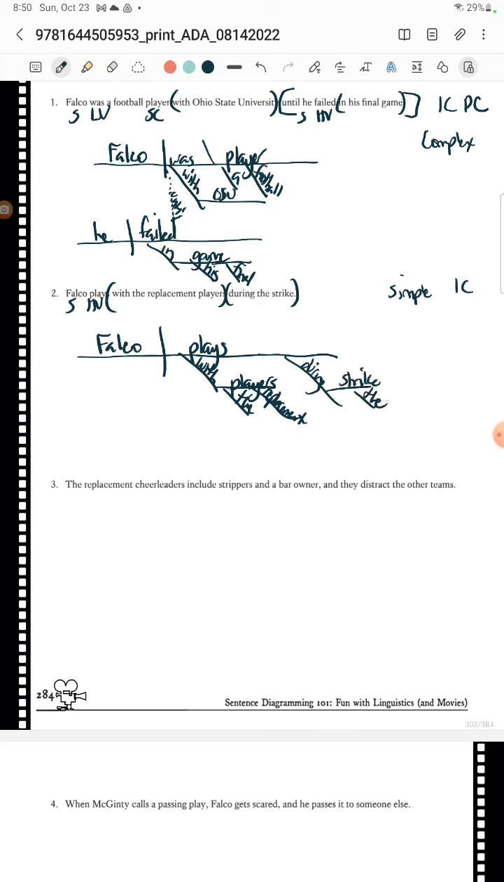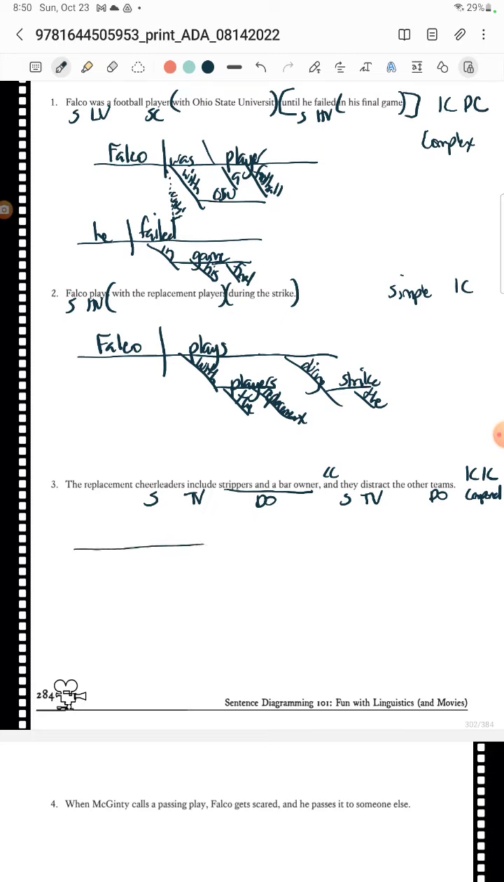Okay. The replacement cheerleaders include strippers and a bar owner, and they definitely distract the other teams. That is definitely the case. Okay. So we have the cheerleaders include, they include strippers and a bar owner, so that's the direct object. Coordinating conjunction, they distract the teams. So it looks like we've got two independent clauses here. So this is a compound sentence situation.